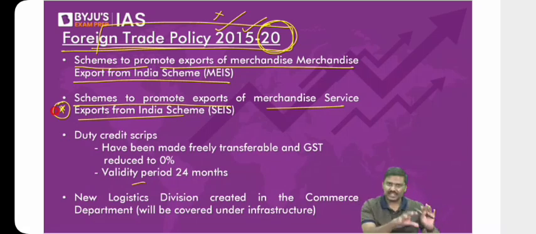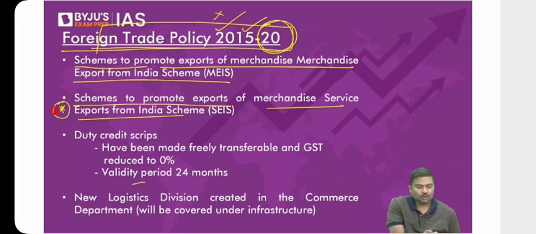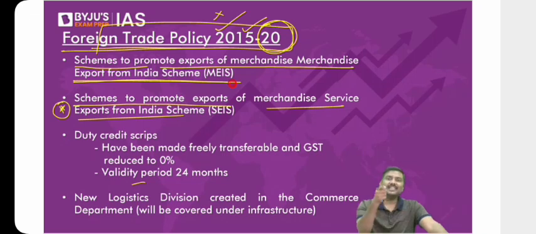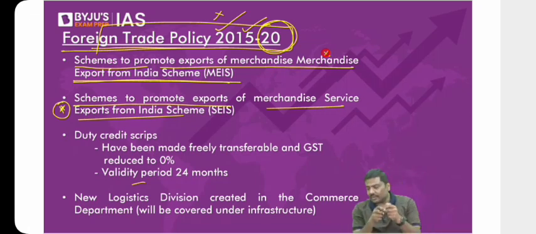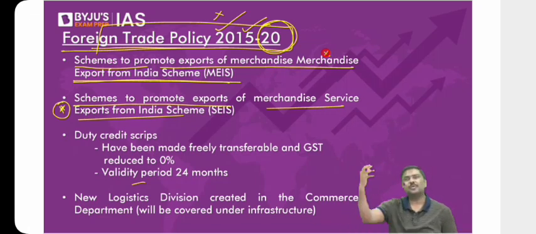That's the reason I'm saying just focus on the basics here, more than sufficient. Point number one, to promote exports of merchandise, we had a scheme, Merchandise Exports from India scheme. And I'm saying we had a scheme. Why? Even this MEIS scheme has been suspended. SEIS is also suspended, MEIS is also suspended. Why? You'll understand in some time. But now the question arises, sir, how are we going to promote exports of goods or services under the scheme?